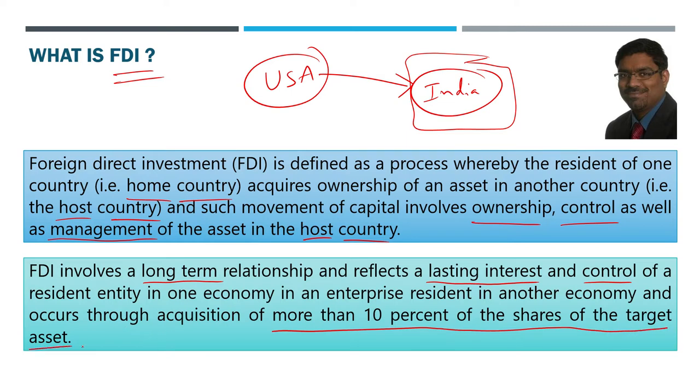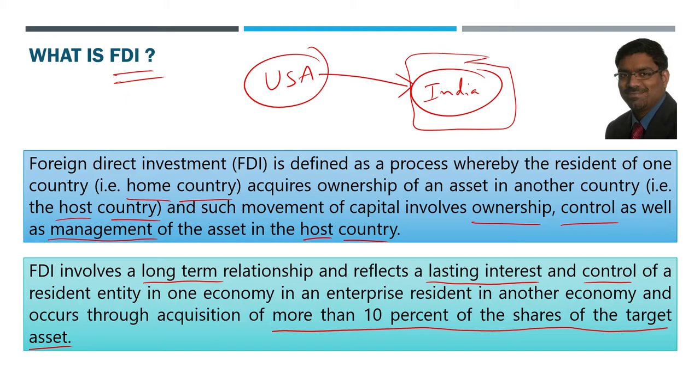So here a target asset generally will be a company, and in that, if the resident of the home country where from the FDI is coming in holds or purchases more than 10% of the shares, then we can call that as FDI. More than 10% is an important threshold, because less than 10% it will be foreign portfolio investment, not FDI.